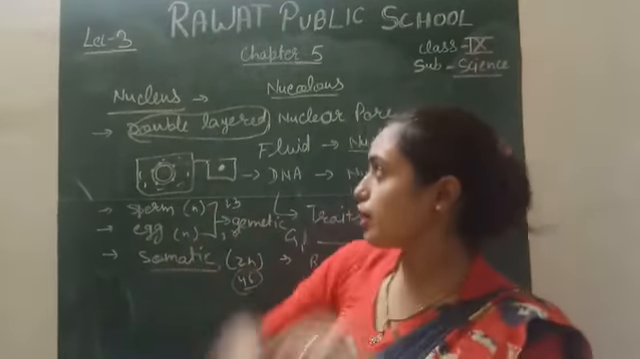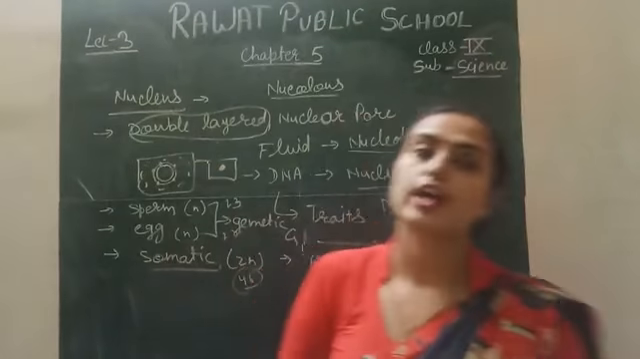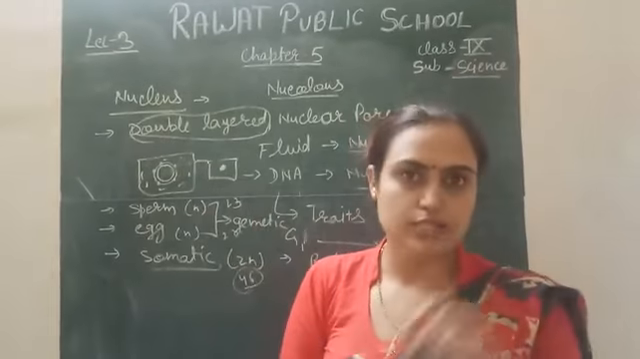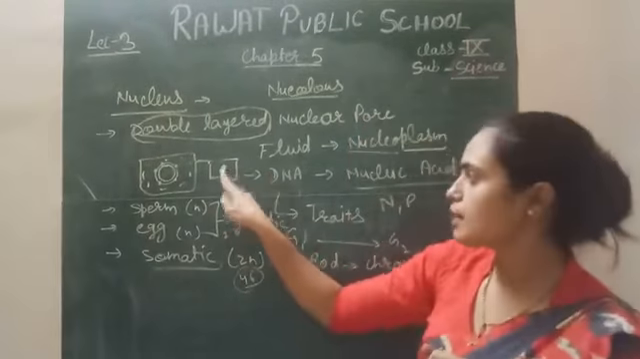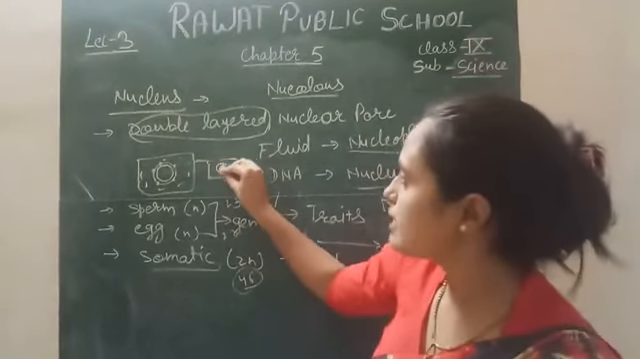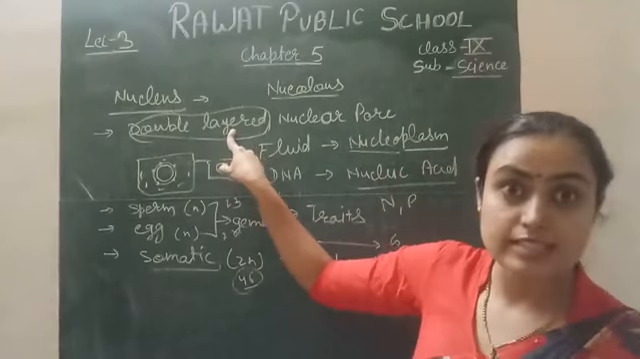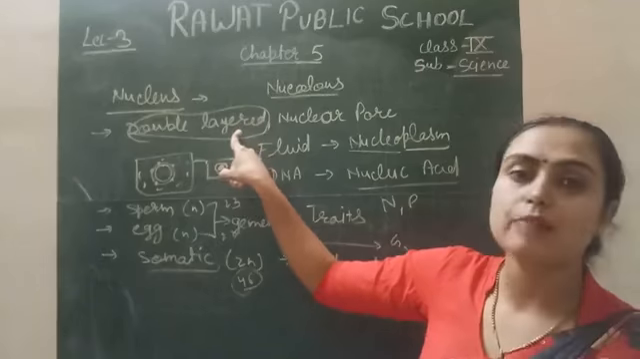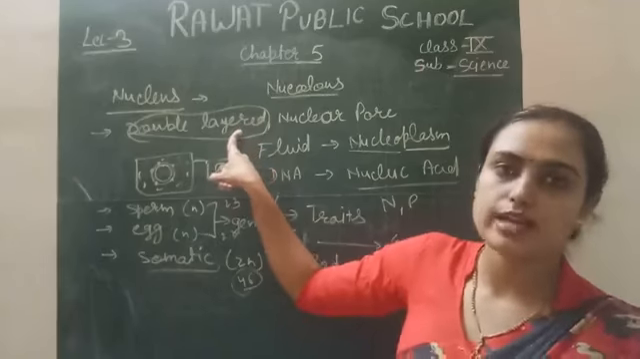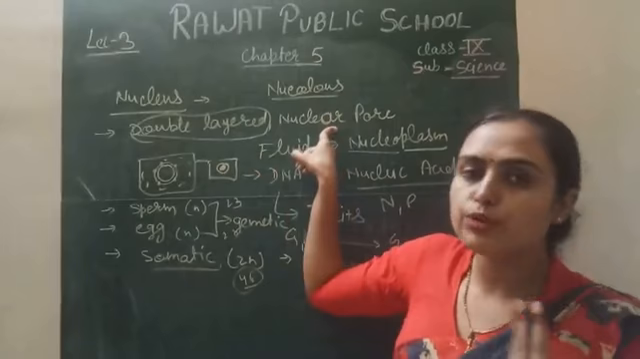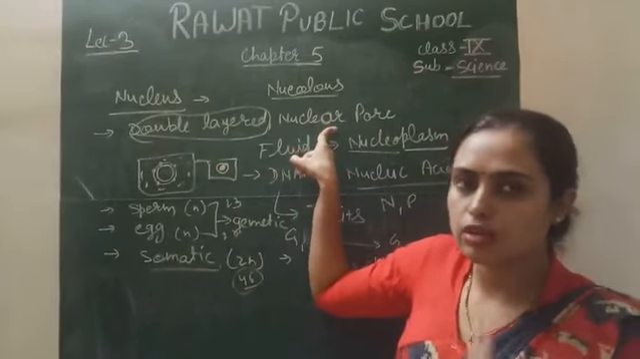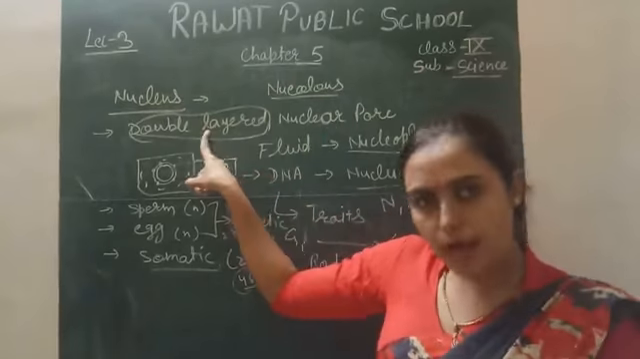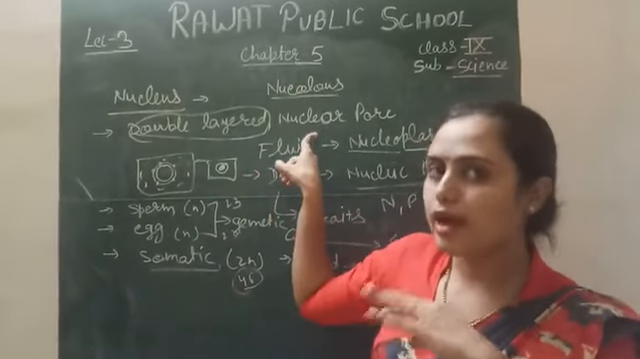One more difference between prokaryotic and eukaryotic cells is about the nucleus. The prokaryotic nucleus does not have the nuclear membrane, which is double layered. I said that the nucleus consists of a double layered structure. This membrane is absent in prokaryotic cells, and there are no nuclear pores in prokaryotic cells. But in eukaryotic cells, both the double membrane and the nuclear pores are present.